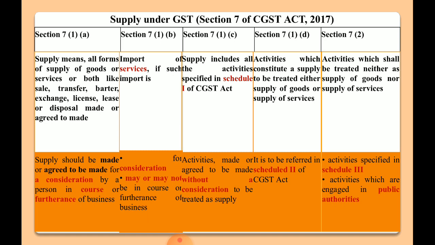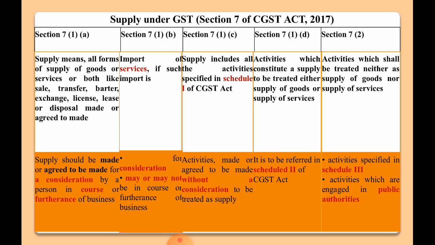Here we need to remember, where they are engaged as public authorities, those will not be liable to tax under GST. Like for example, government is giving services of panchayats, government is giving services of municipality, those services will not be covered under GST because that will not be treated as goods or services.